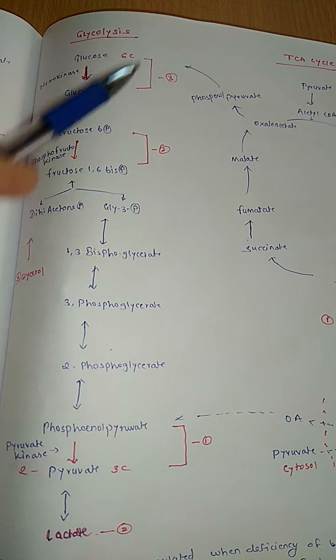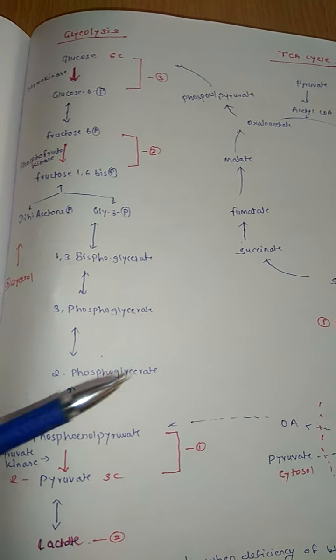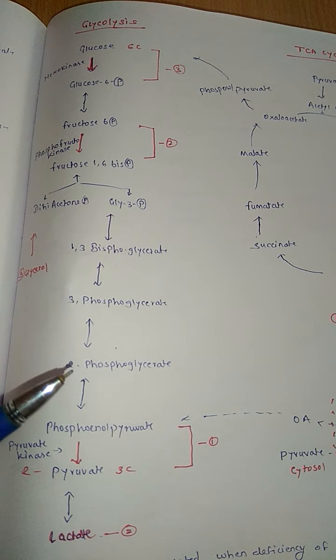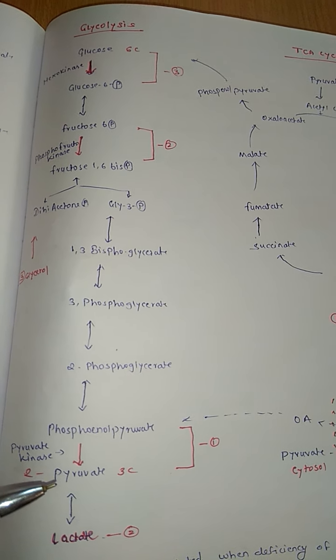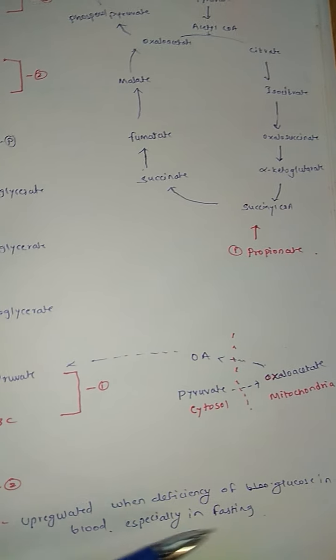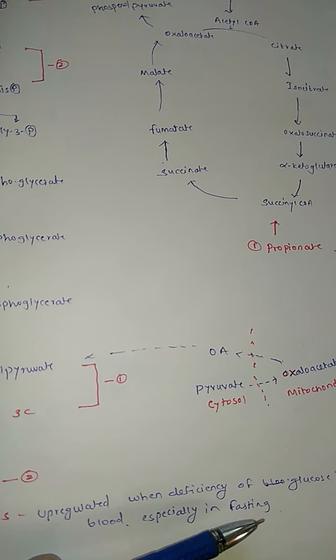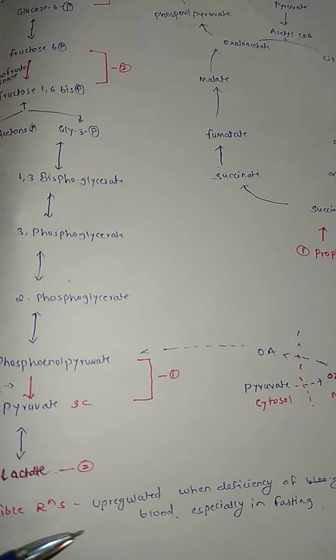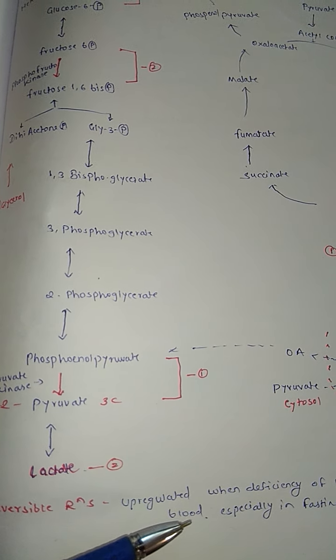These 3 are irreversible, otherwise all are reversible reactions. So whenever there is a deficiency of glucose in blood, especially in fasting, these irreversible reactions are upregulated.